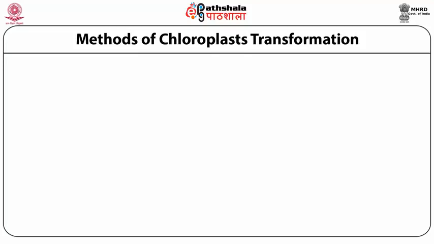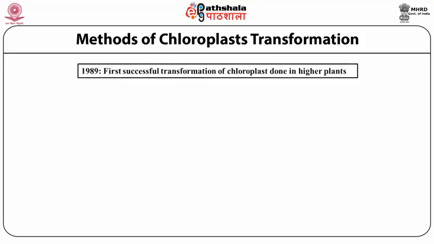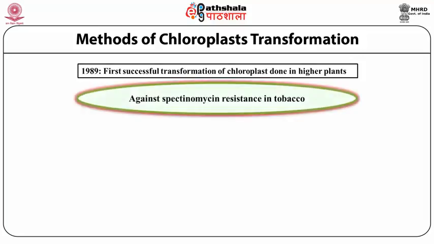The process of chloroplast transformation was first successfully studied in 1989 in the chloroplast of the higher plant, with spectinomycin resistance in tobacco. It was found that there are different methods used in the process of chloroplast transformation.